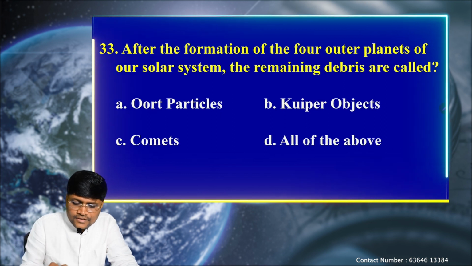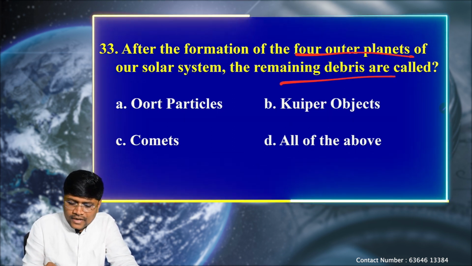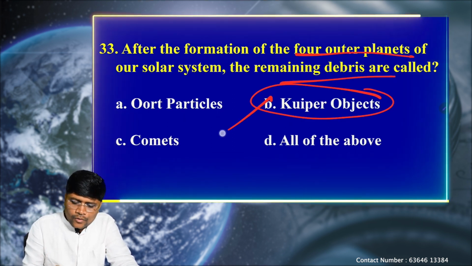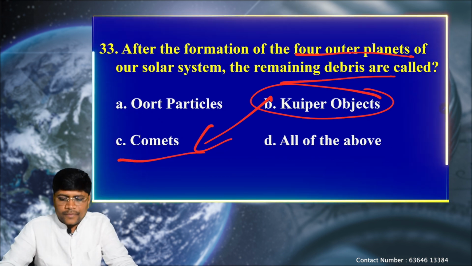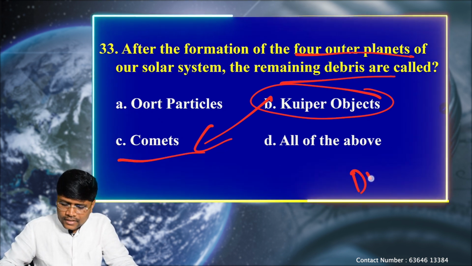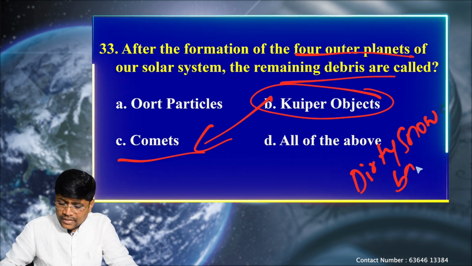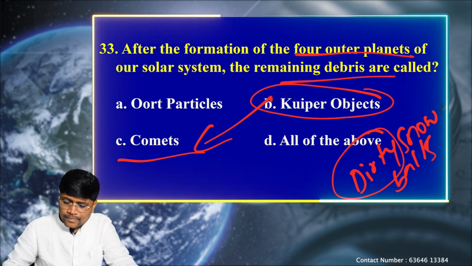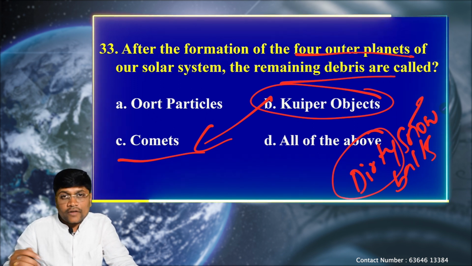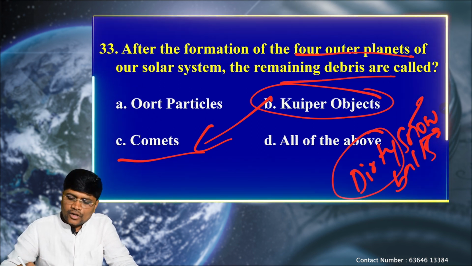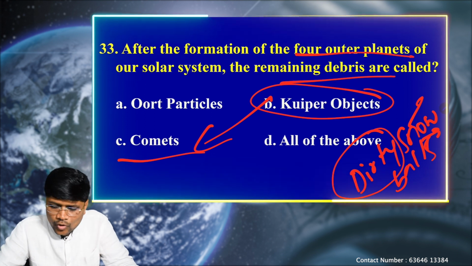So the correct option is: the remaining debris of the 4 outer planets is Kuiper belt objects, and the comets will originate from this Kuiper belt. These are also called dirty snowballs. Why are they called dirty snowballs? Because they are also made up of dust particles, and as they are far away from the sun, the temperature is very low, so we call them dirty snowballs.